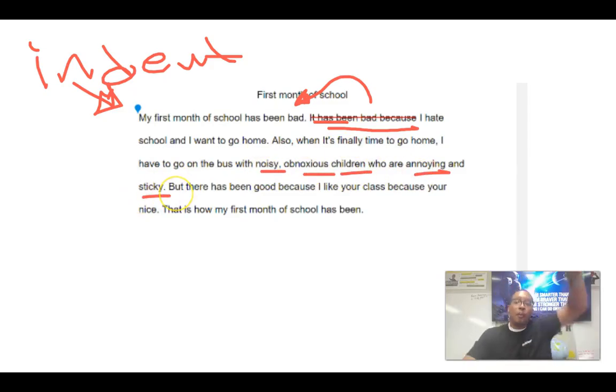So they added a whole bunch of describing words, which makes me know how their bus ride is. I'm imagining people throwing paper airplanes and yelling and the bus being all chaotic because of the way that you described it. And then get rid of this but, and then just capitalize that and say, there has been good because I like your class because you're nice. Now here's the thing. You're not writing a letter to me. You are writing a paragraph. It's a general audience. So they should have said something like, I like Mr. Farr's class because he is nice. That would have been cool. Again, this is not directly to me, okay?